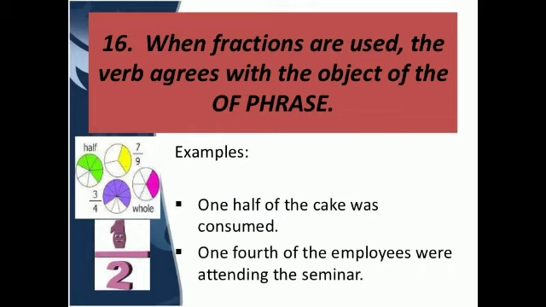Means if we talk about one half of the cake, so cake is singular, therefore a singular verb will be there. And if we talk about 1/4 of the employees, so employees is plural, therefore were or are, means a plural verb will be used along with it. Okay, so these are the examples of it.